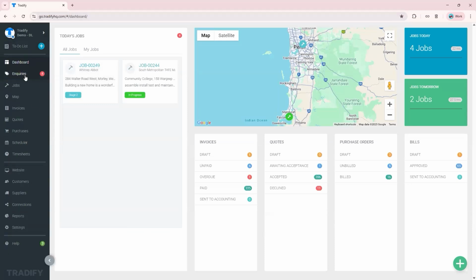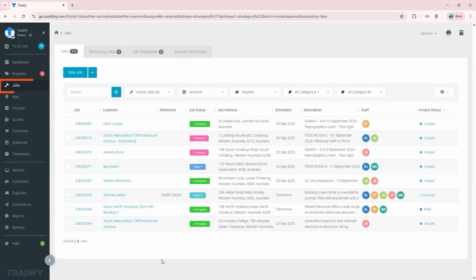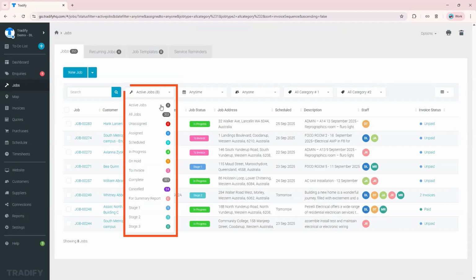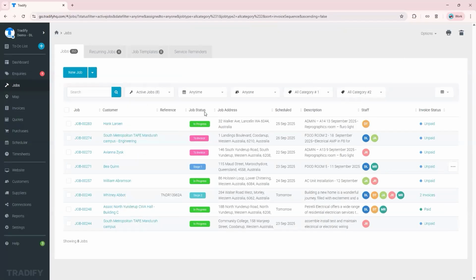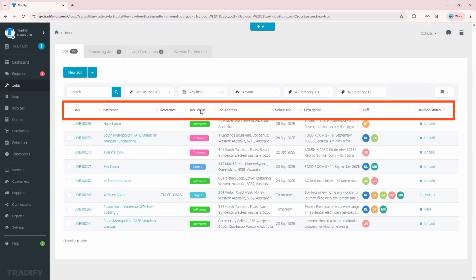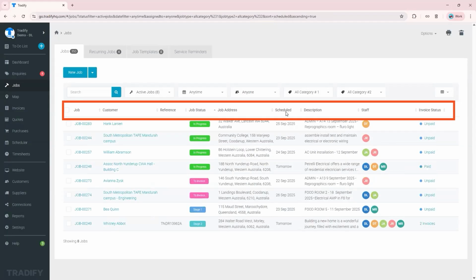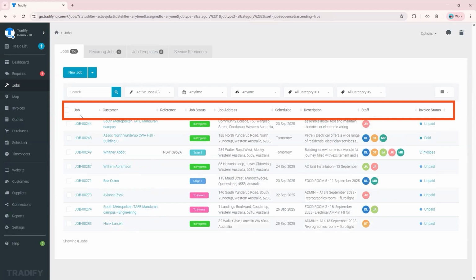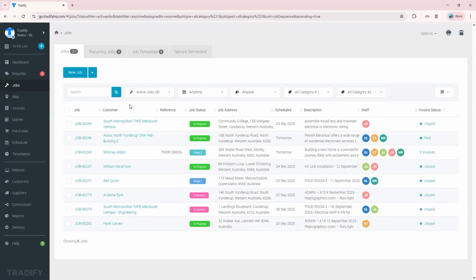This is where you would go for specific items. Let's say you have multiple jobs that you need to keep track of, just go to the job section here. This shows all of the jobs, the active ones, the different statuses, and the completed ones. Historical jobs are saved in your system, so you can always reference them. You can filter or sort them per status, per scheduled time, or per job number. Just click on those, however you want to organize your day. So that's your jobs dashboard.